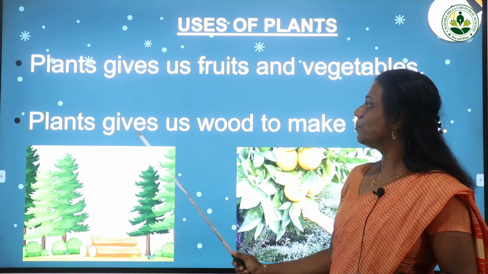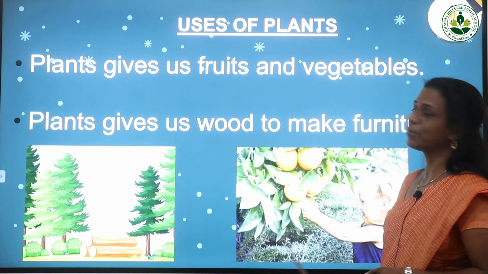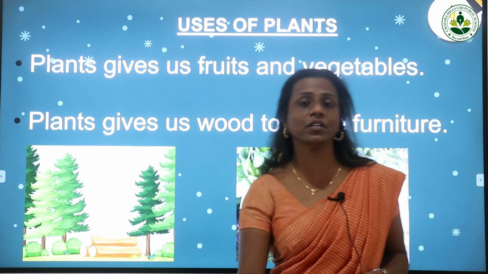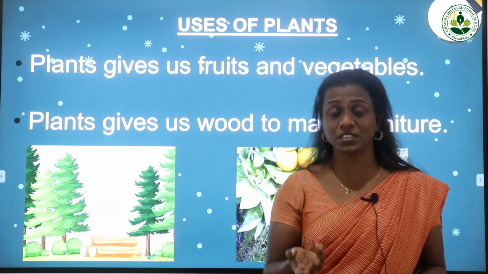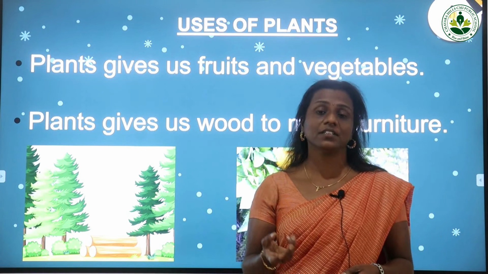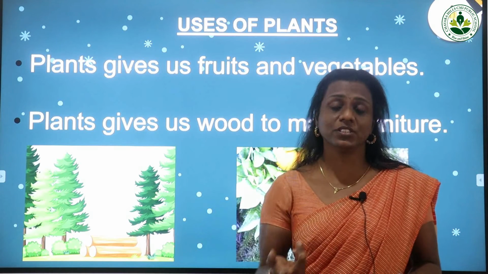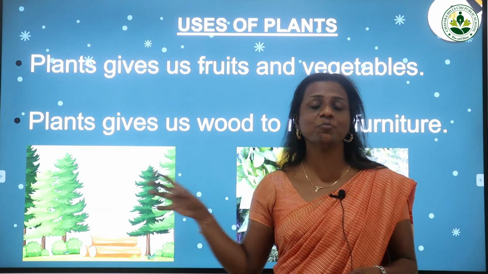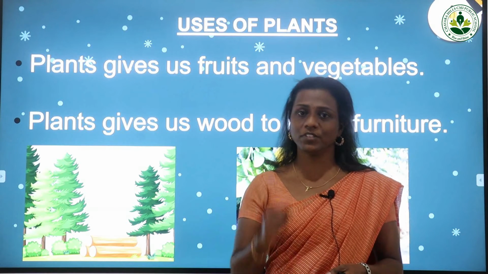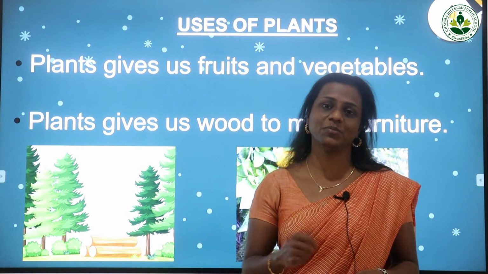Next is what? Plants give us wood to make furniture. In our home and in our school also we can see different types of furniture. Furniture means table, chair, desk, benches. They are all made of wood. From where are we getting this wood? From the plants.